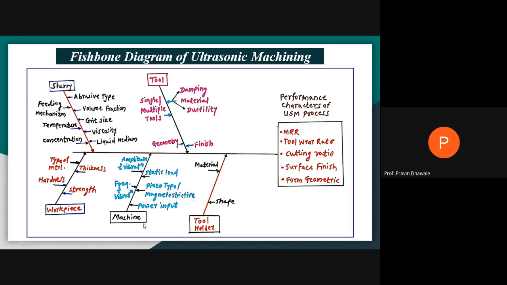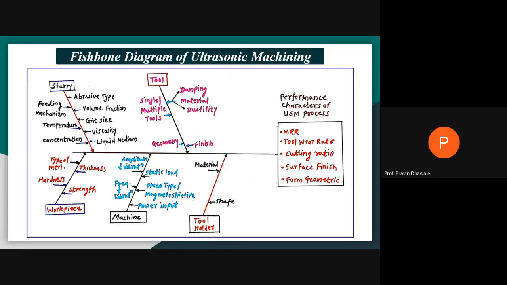And the last one will be machining parameter, right? If you are considering the machining parameter, it may consist of which kind of load, static load, will be used, then which type of transducer you are using, whether it is piezoelectric type or magnetostrictive type, which type of power you are given, AC or DC power, what will be the frequency of vibration, it will be ranging from 14 to 40 kilohertz.